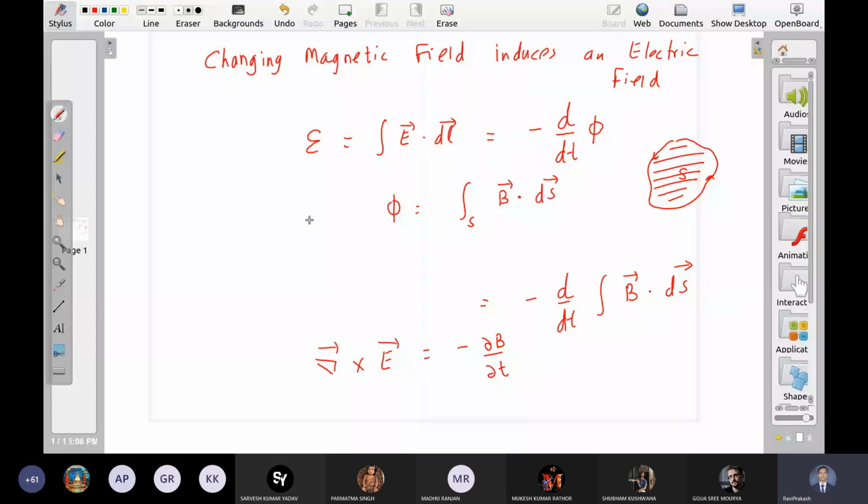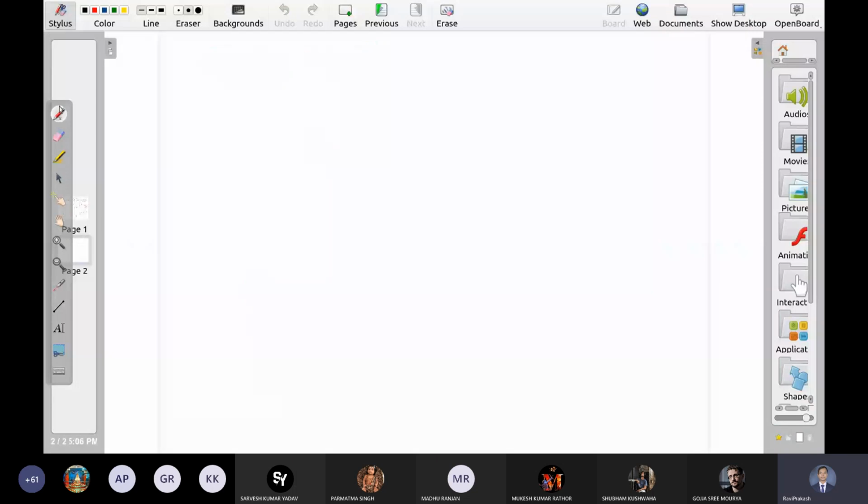So let us again define the EMF. So what is EMF? Obviously, let us say this is a loop. There is some force on the electrons which cause them to move along the wire.